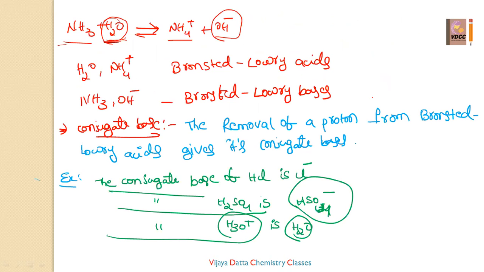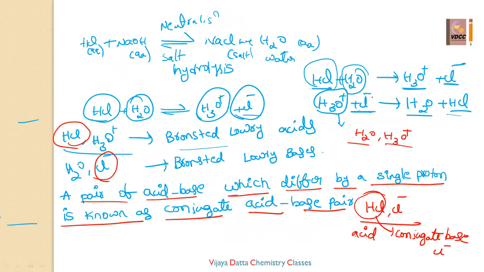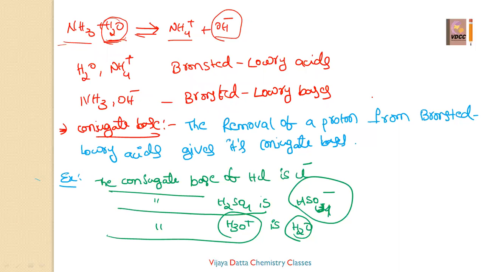What is a conjugate acid? What is the conjugate base? What is a conjugate acid base pair? And what is the acid and base according to Bronsted-Lowry? What is the neutralization reaction? All these we have discussed. This is a very sensitive area of ionic equilibrium, and we can see a number of questions from this. Okay, students.